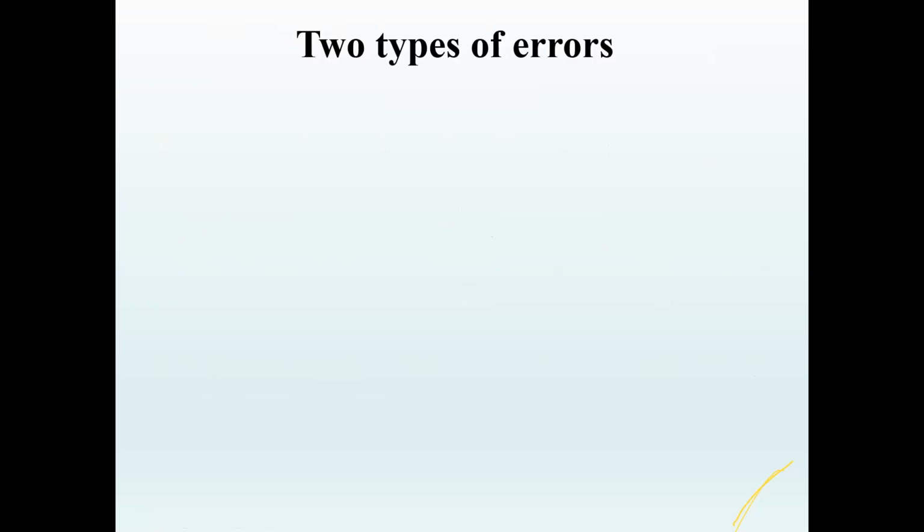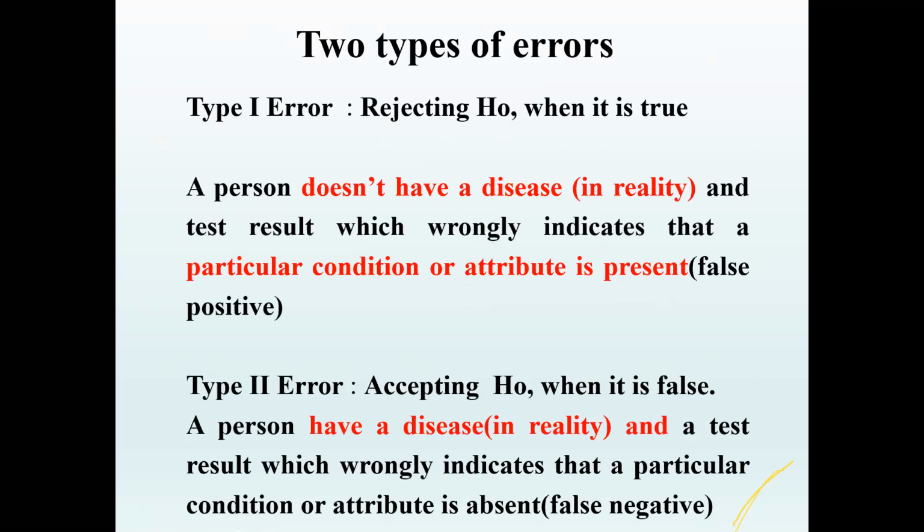In testing of hypothesis, there are basically two types of errors. One is called type 1 error and the second one is called type 2 error. Now what is type 1 error? A person does not have the disease in reality, and the test result wrongly indicates that he has the disease, that the particular condition or attribute is present. So it is like a false positive. That is called type 1 error.